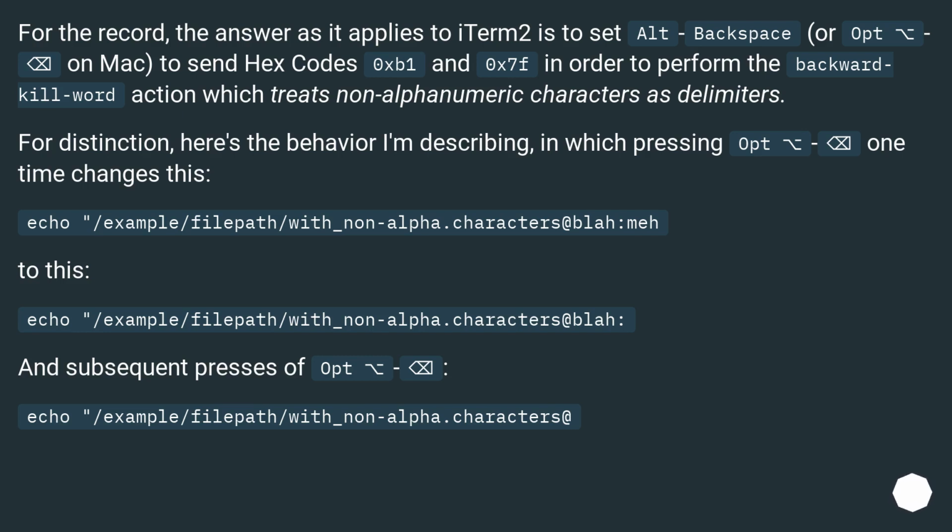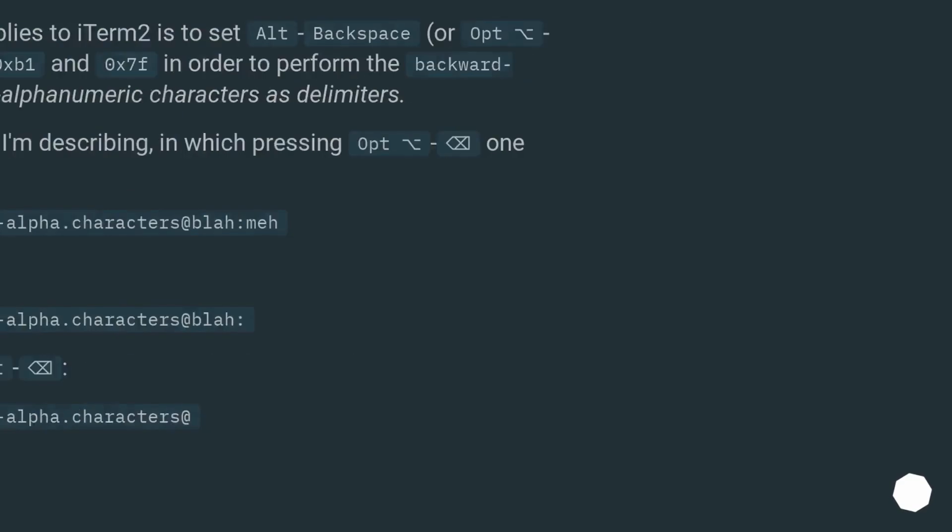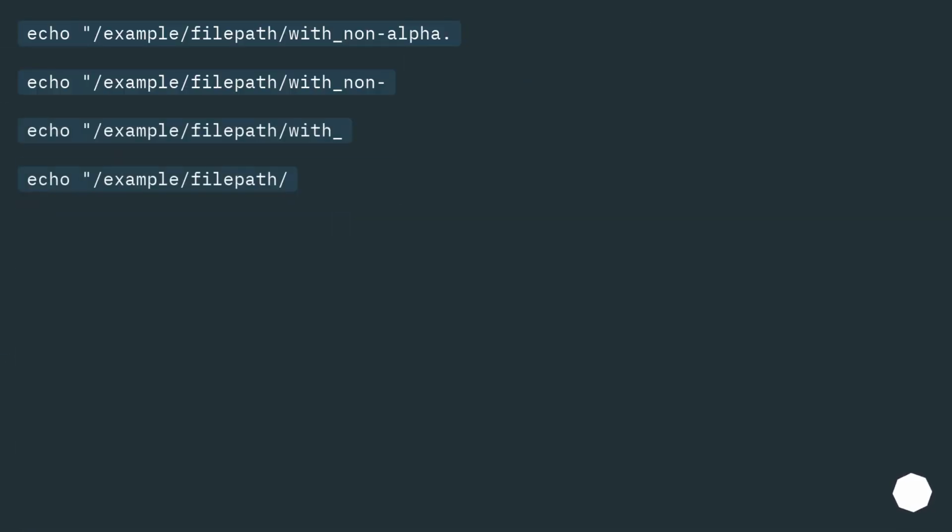And subsequent presses of Opt: /example/filepath/with_underscore_non-alpha.characters at, then /example/filepath/with_underscore_non-alpha, then /example/filepath/with_underscore_non, then /example/filepath/with_underscore, then /example/filepath/.